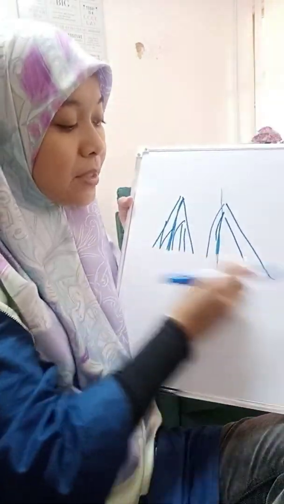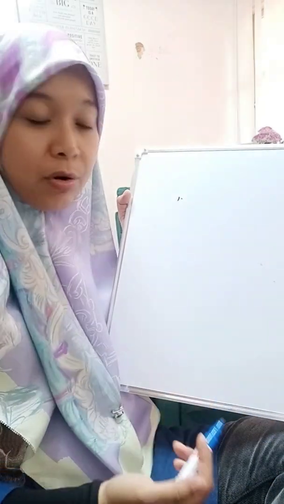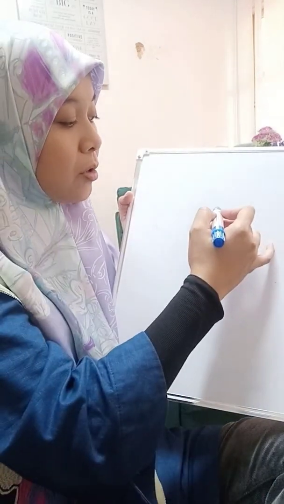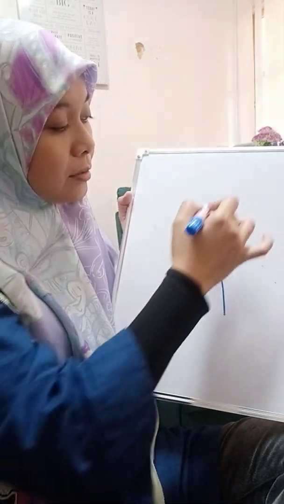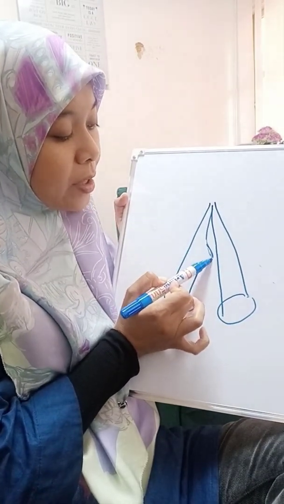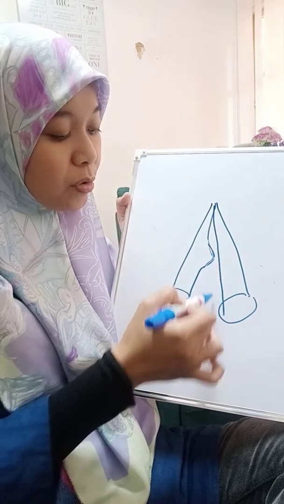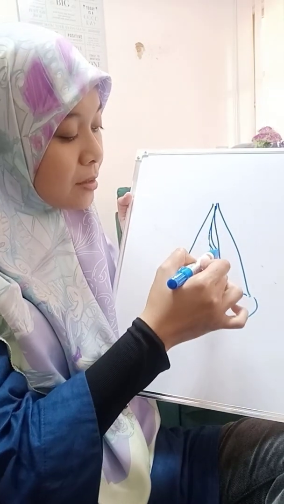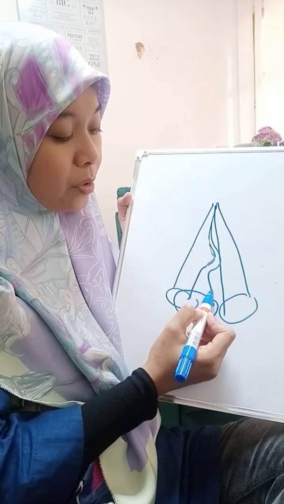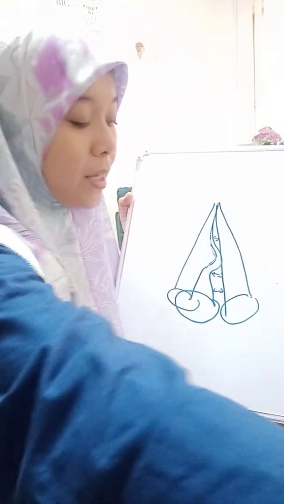So the glottic gap is not only caused by vocal cord palsy, where one vocal cord is not moving. For example, there is a mass on the vocal cord. Right vocal cord, left vocal cord. So there is a mass there. So what happened when there is a mass here? When the vocal cords want to meet in the midline, this mass will be like this. So in between here, there is a gap.